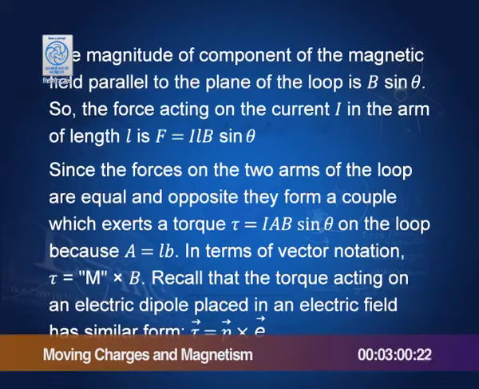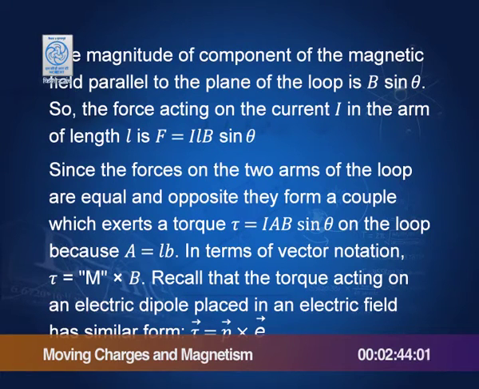Now, what happens if I place such a loop in a magnetic field making an angle theta? The component of the magnetic field parallel to the plane of the loop is B sin theta, and so the force acting on the current I in the arm of length L is I L B sin theta.